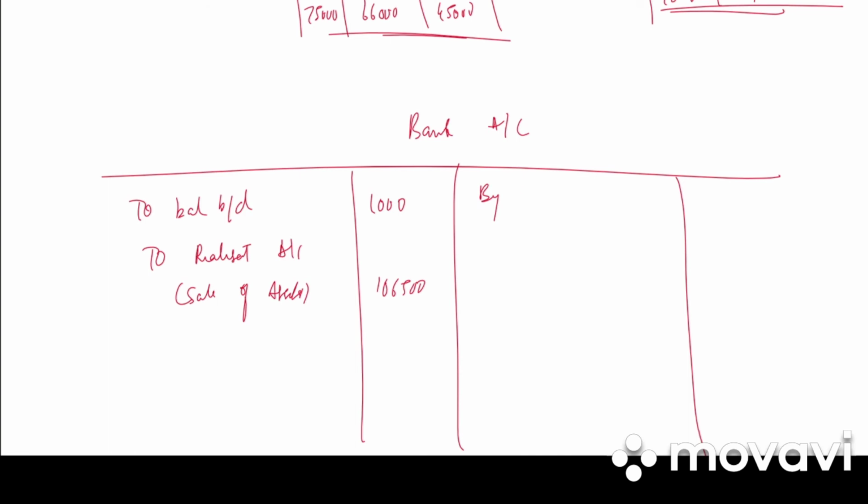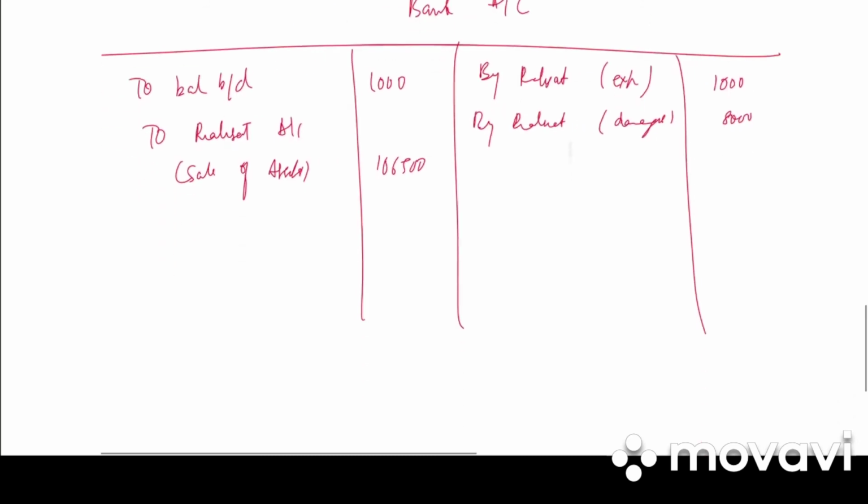Then credit side we have realization account (expenses) 1,000. Then again realization account (damages) 8,000. Wherever there is bank in the realization, we transfer it to the bank account. Then by realization account (liabilities) 23,500. Then by X loan account 8,000.